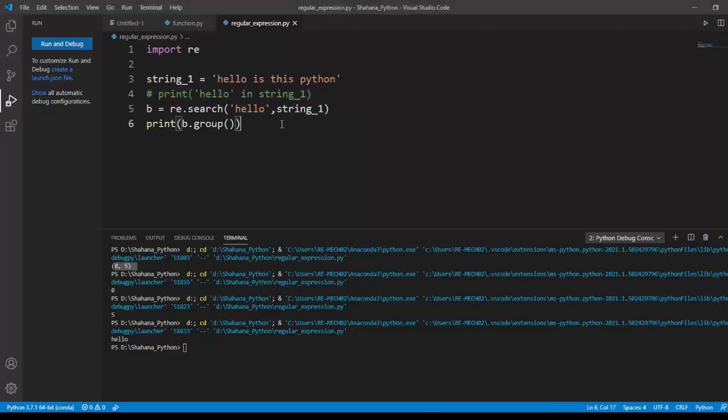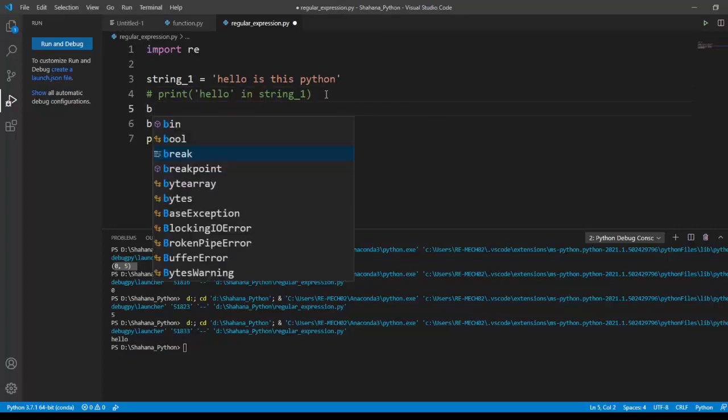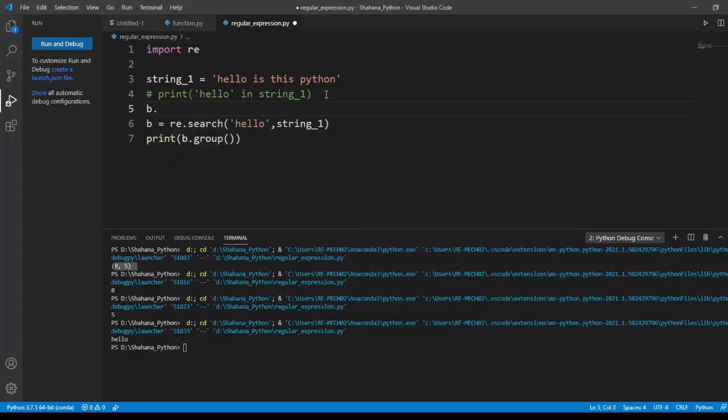Okay, next what I'm going to do is create another variable, let it be b. I'm gonna call re.compile, another function. I'm gonna pass the keyword in it, hello. This is another thing in regular expression. This compile is another method in the regular expression.